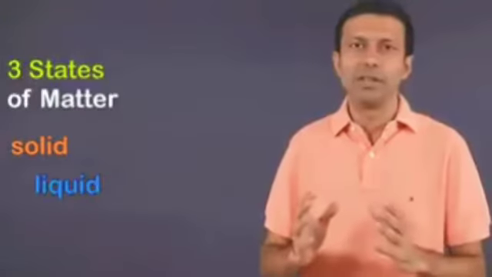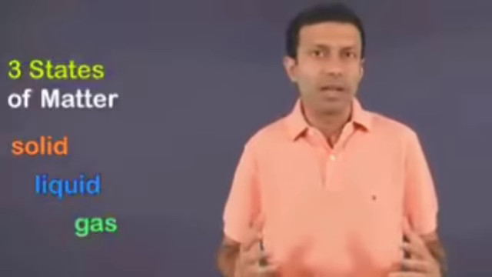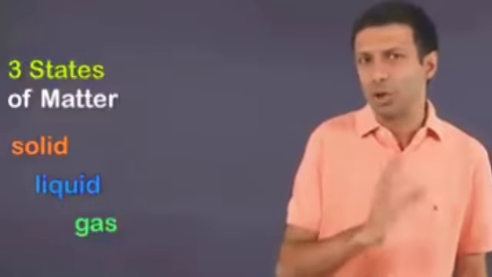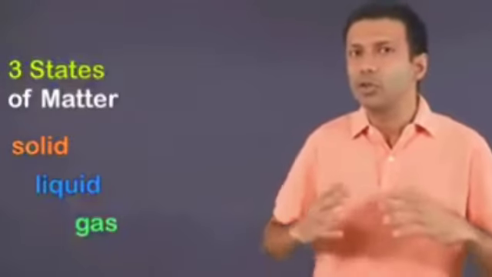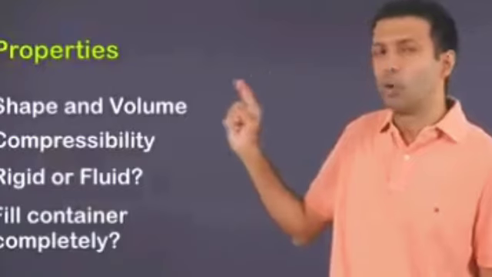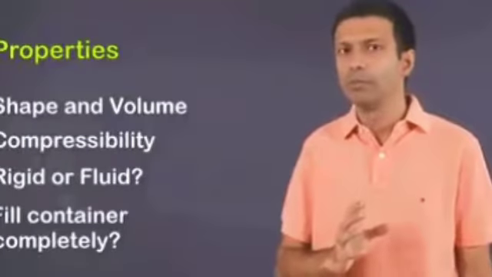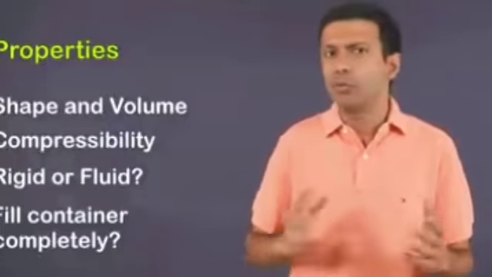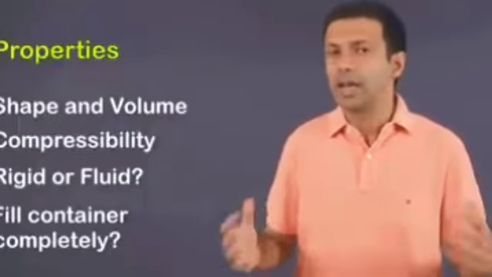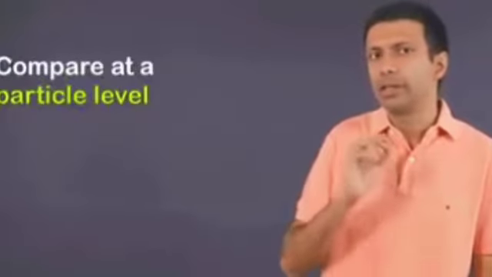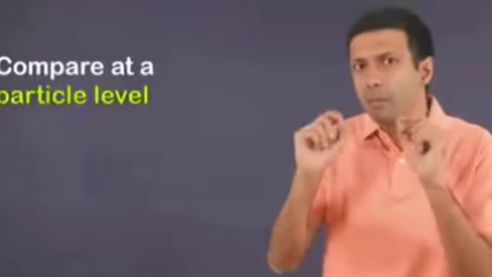I'm sure you're familiar with the three states of matter: solid, liquid, and gas. When we look at something, our brain automatically knows, is it a solid, liquid, or a gas? In this video, we are going to compare these three states of matter in a more scientific way. So we'll compare them based on these four properties: shape and volume, compressibility, rigid or fluid, and do they fill their container completely. After that, we'll take a deeper look into solids, liquids and gases and compare them at a particle level. Let's start with solids.